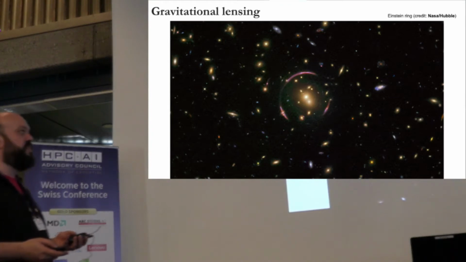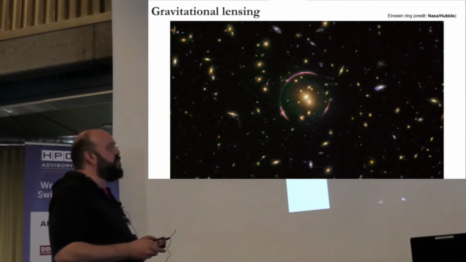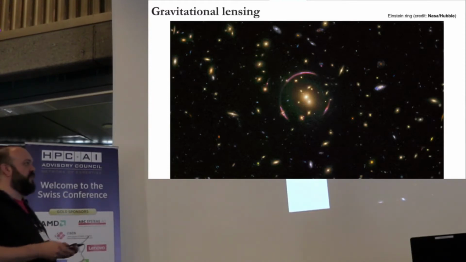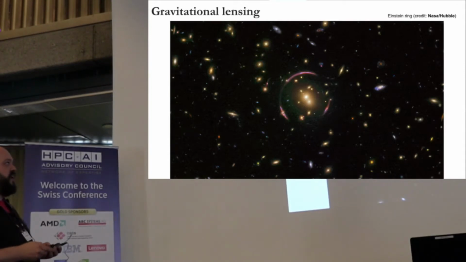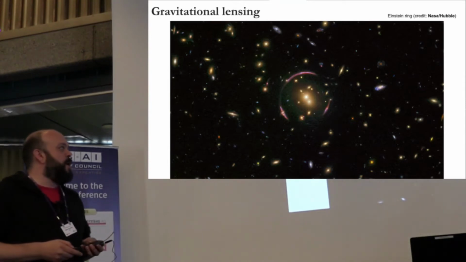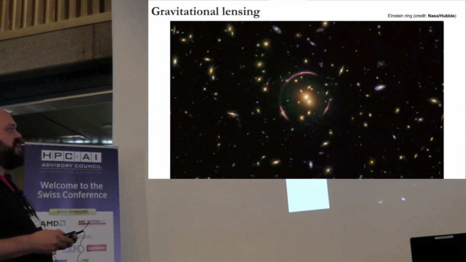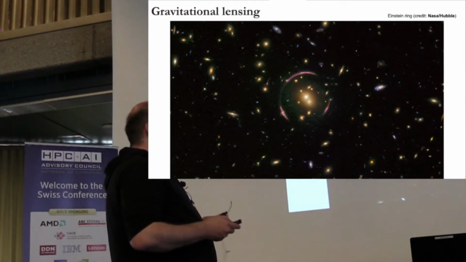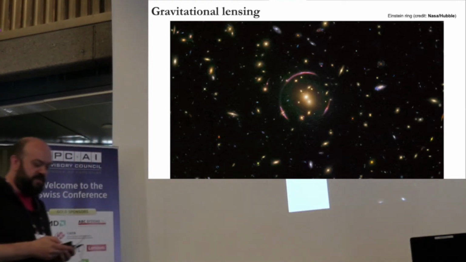What is gravitational lensing? This is a picture taken from the Hubble telescope. Those spots are either galaxies, so this is one galaxy, and you have stars, so you have numerous objects in the sky. You can see a specific artifact there. This is called an Einstein ring. This ring has nothing to do with any malfunction in the telescope. This is a particular effect that sometimes happens when you take a picture of the universe.